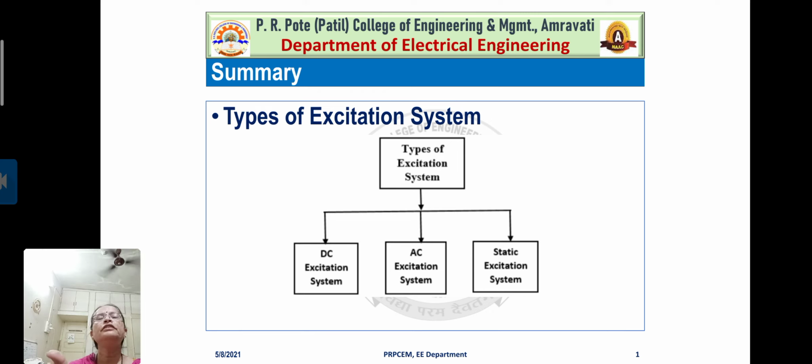We have seen a diagram for the DC excitation system, and we have seen diagrams for the AC excitation system. In fact, there are 2 diagrams for the AC excitation system, that is, for the rotating type rectifier system and the non-rotating or static type of rectifier system.